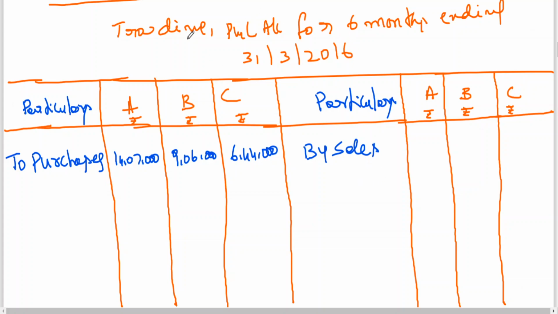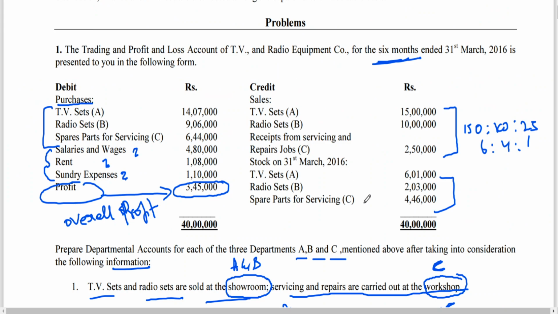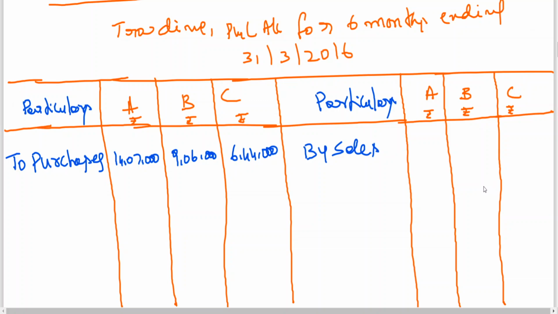Sales and closing stock department wise he has given, am I right? So I think these sales and closing stock we can show directly here. By sales, ₹15 lakhs, ₹10 lakhs, 2,50,000.